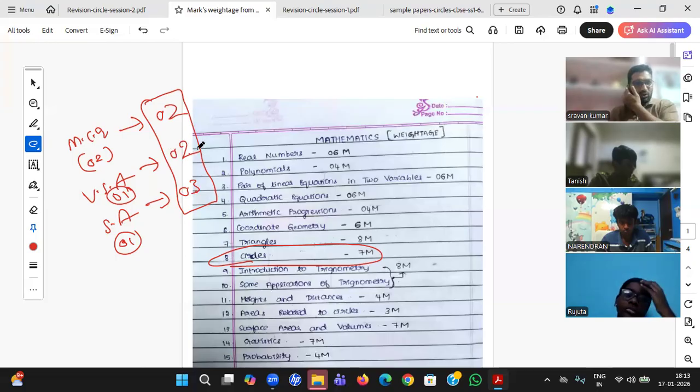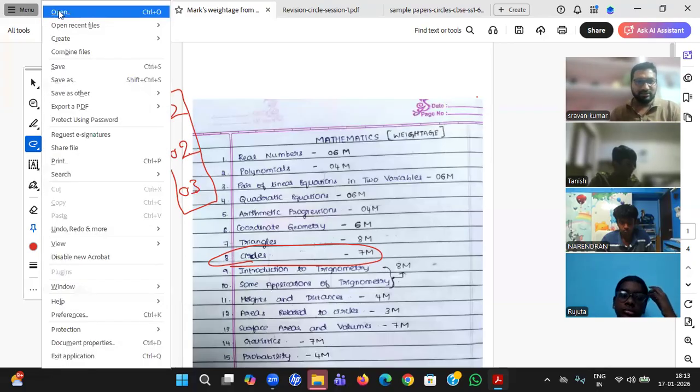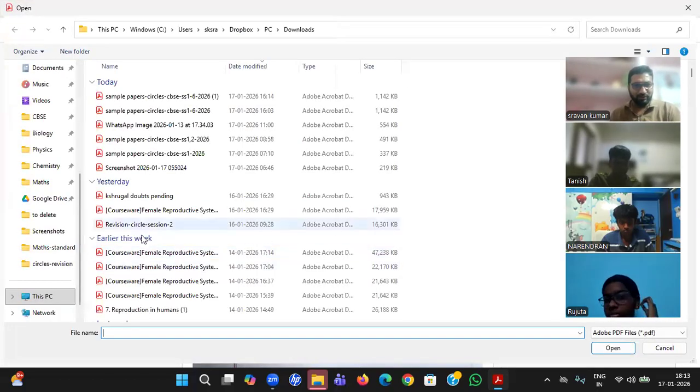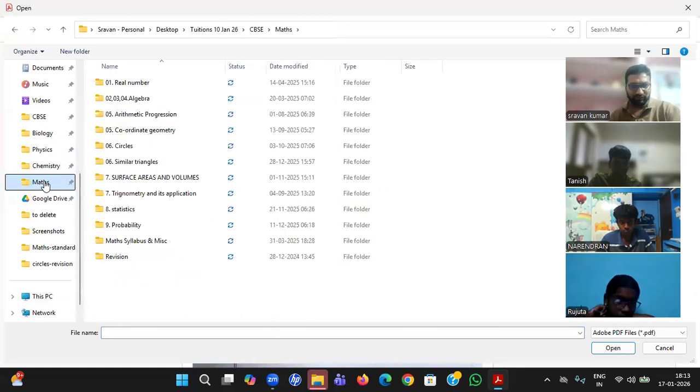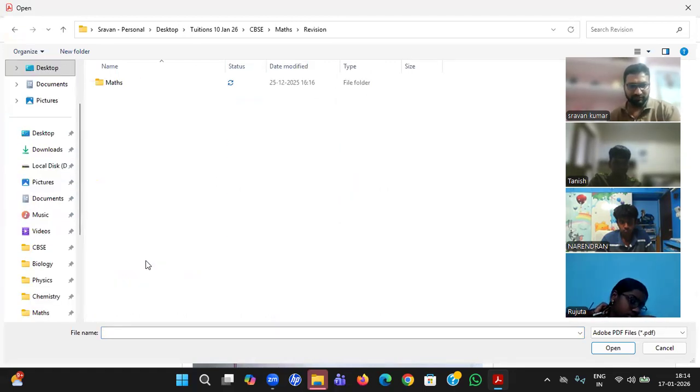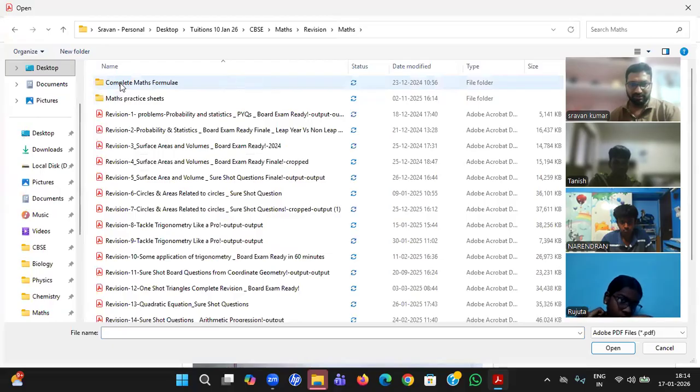Okay, students, with that, let us start some CBSE paper, and cross check yourself whether you are able to do it or not. Maths revision. Let me stop sharing, otherwise my system will hang. Practice sheets, 2006 standard CBSE sample paper.